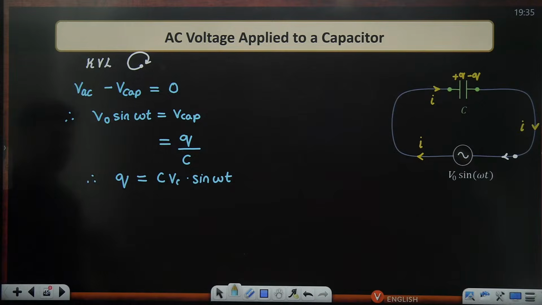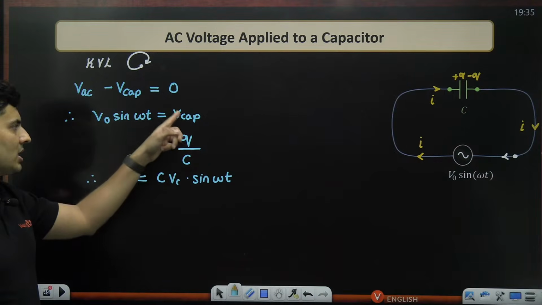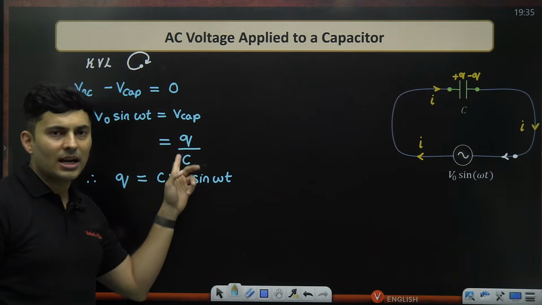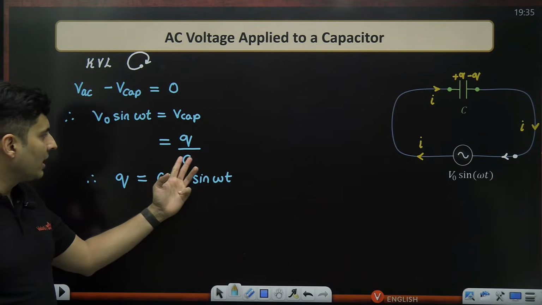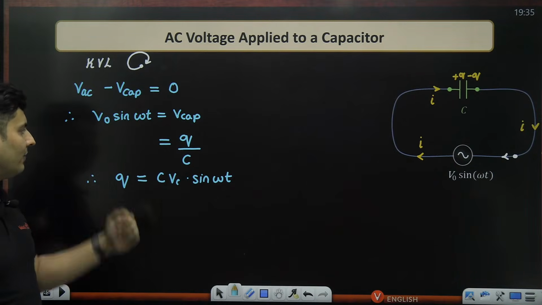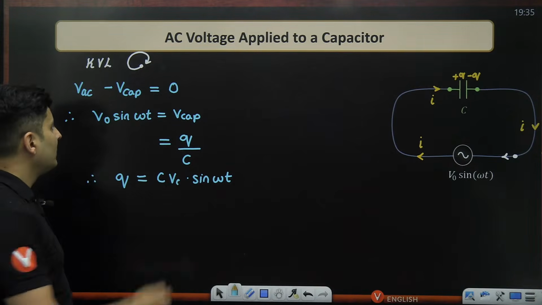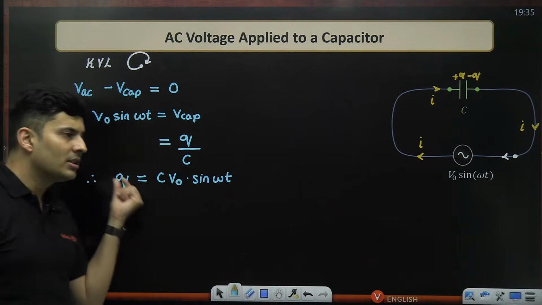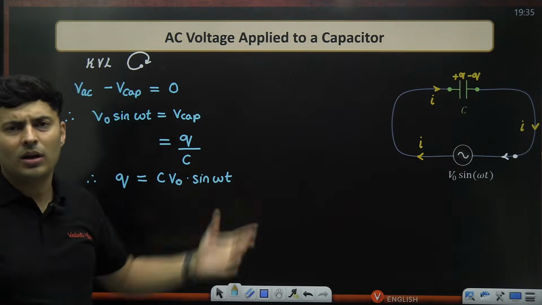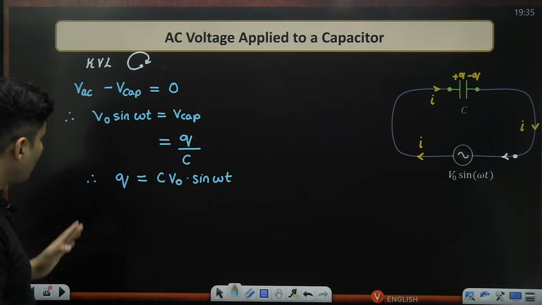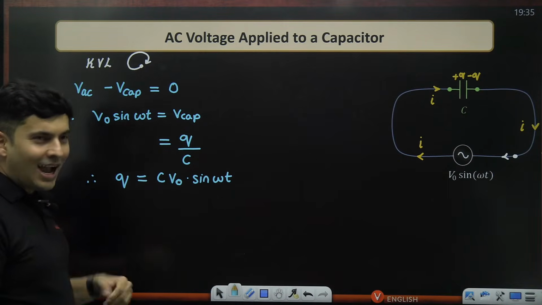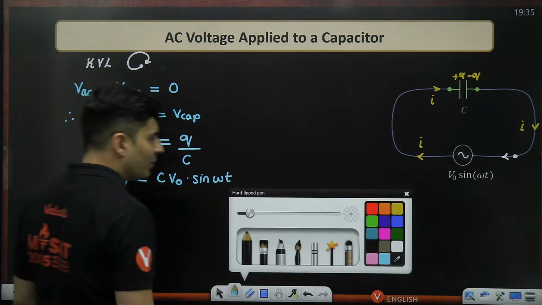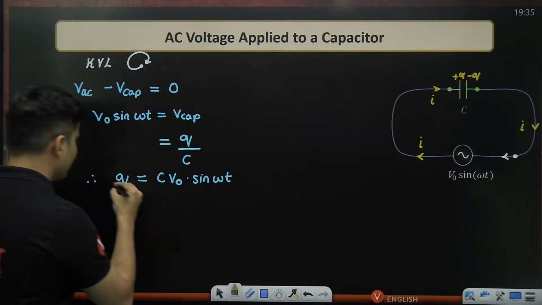This is very important. So the voltage on a capacitor is the charge divided by capacitance. Taking the capacitance to the left hand side, you will see it is C times V naught into sine omega t, the charge at any instant on that capacitor. Simple. Okay. Now I have an idea. I will differentiate this. Yep, I'm going to differentiate both sides.